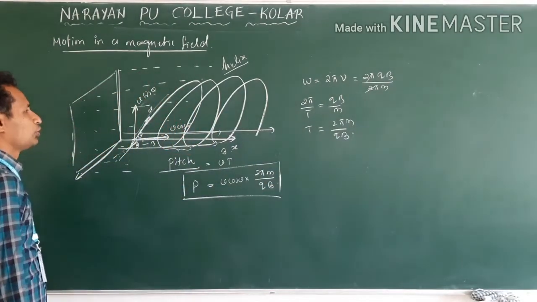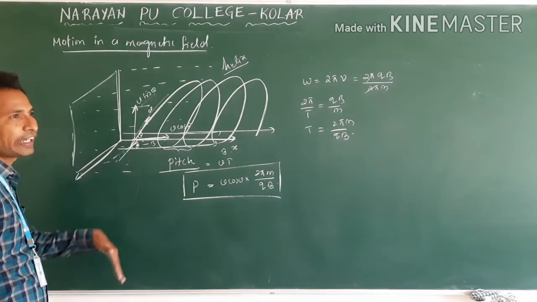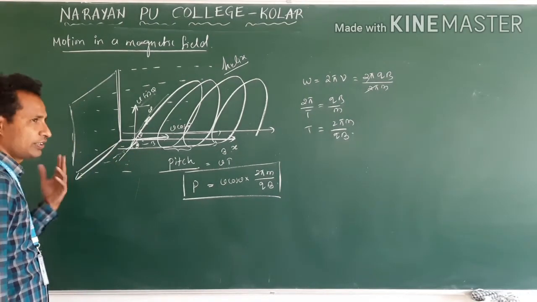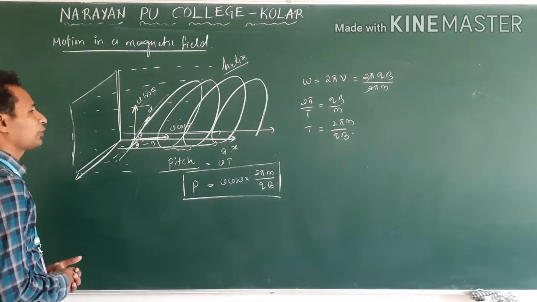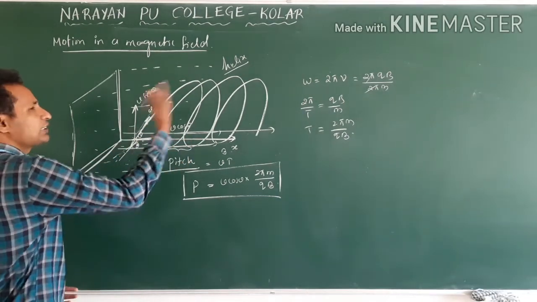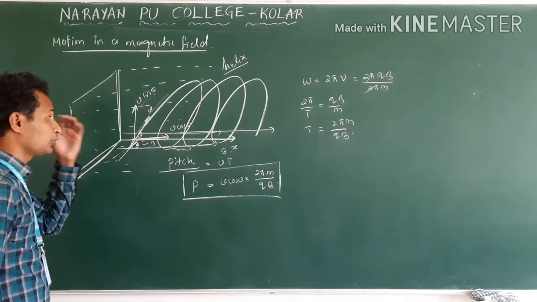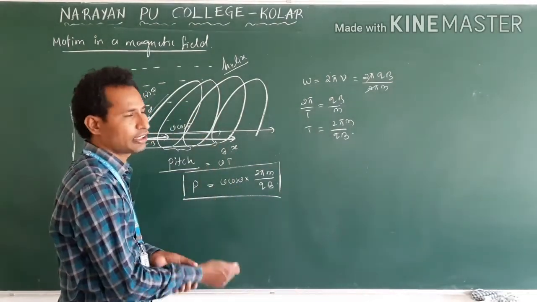Clear? So when a charged particle enters a magnetic field at a certain angle, it will not follow a complete circular path. It follows a circular as well as a horizontal motion. It will have a translational motion as well as a circular motion. Due to this combination, it appears like a helix. This path we call a helical path.